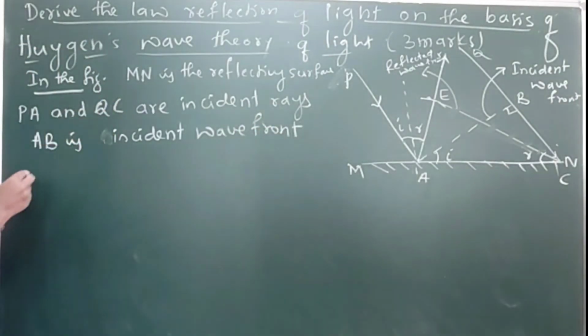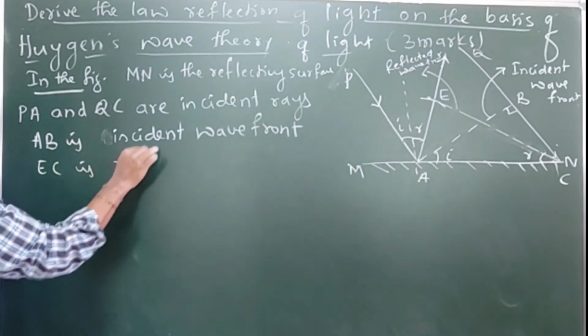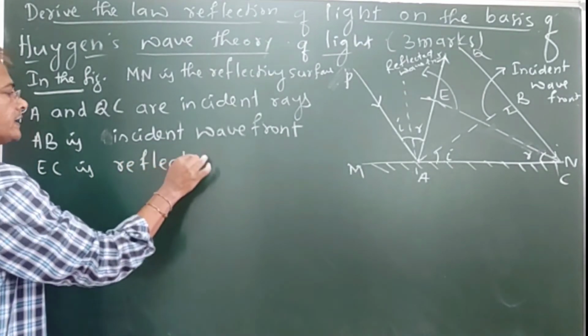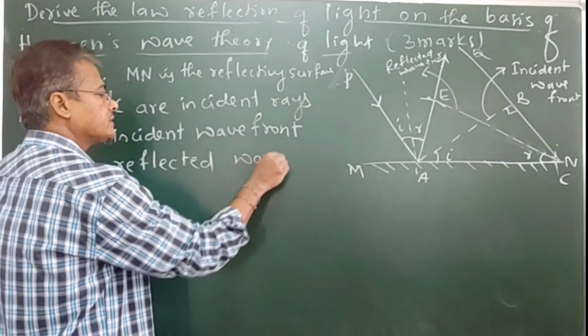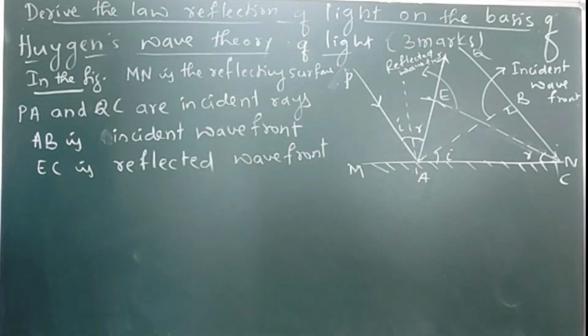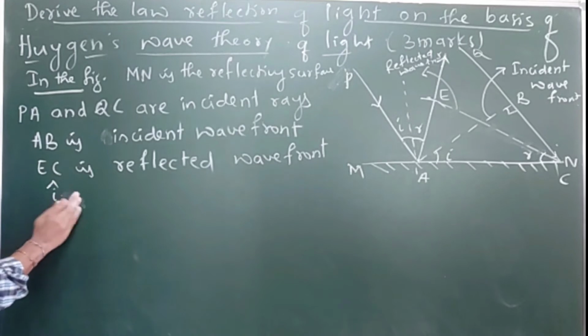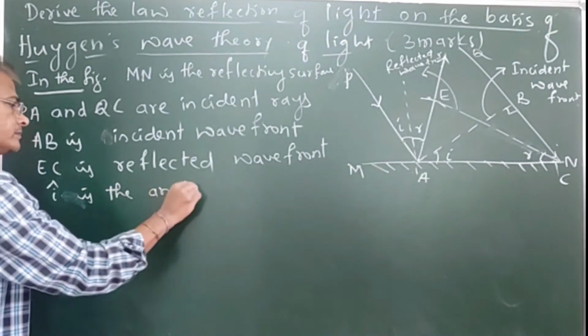Next, similarly, EC is a reflected wavefront. This is reflected wavefront. And then I is called the angle of incidence.